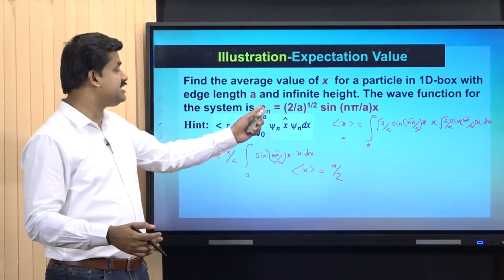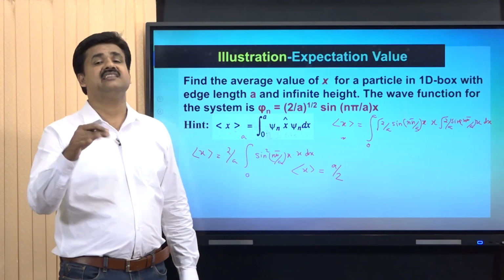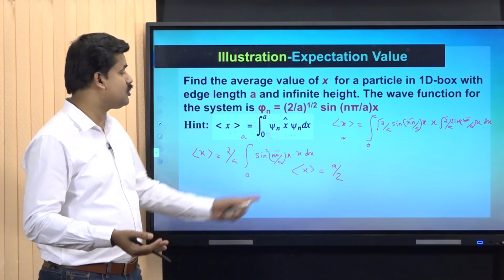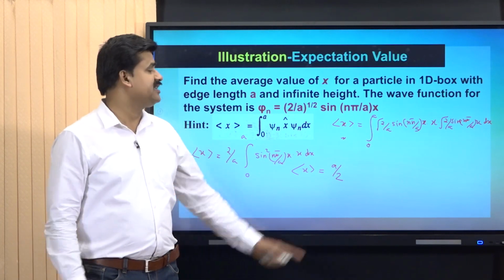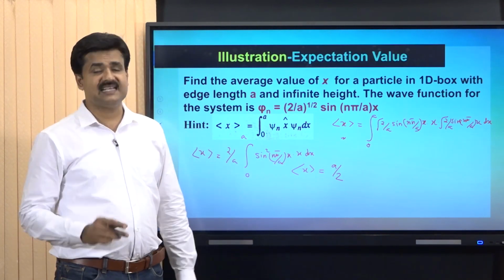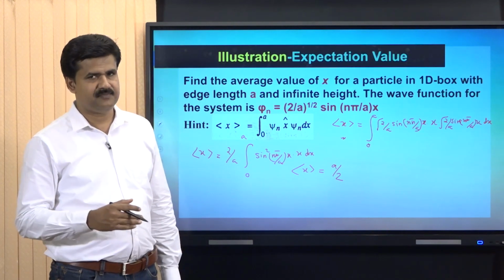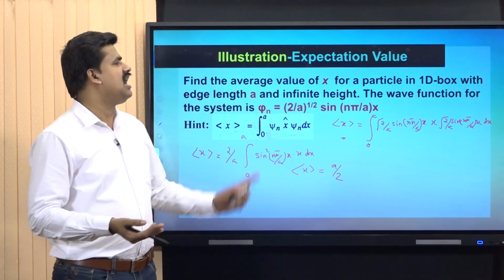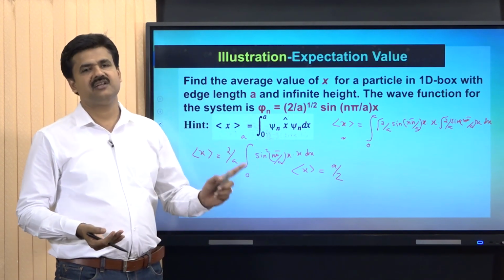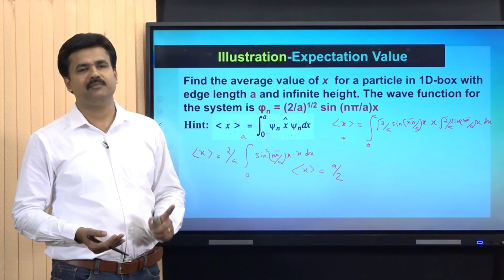That's why the integral limit is from 0 to a, and the average value x average is equal to a by 2. A is the edge length, so a by 2 is the exact half of the edge length, and a by 2 is the average value of position of particle in 1D box.